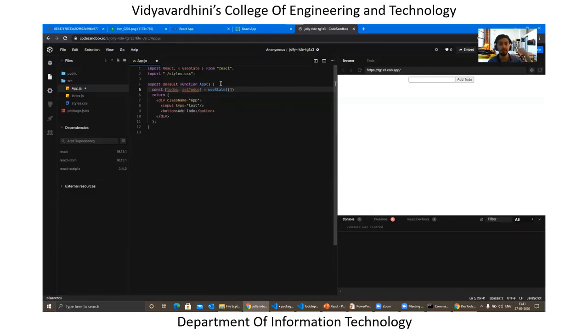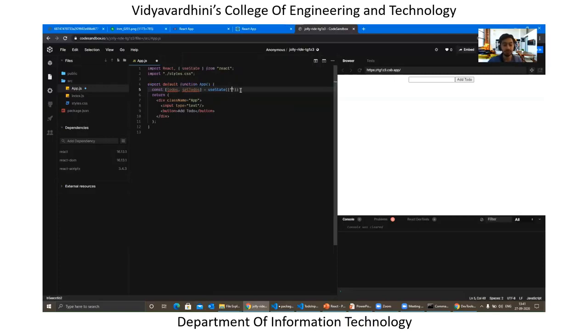When the data is returned from the server, you need to render things on your browser or a specific page. In this case, state comes into the picture. It is a variable which holds the value specified inside the state, and setTodos can be used for changing the values present inside the todos.